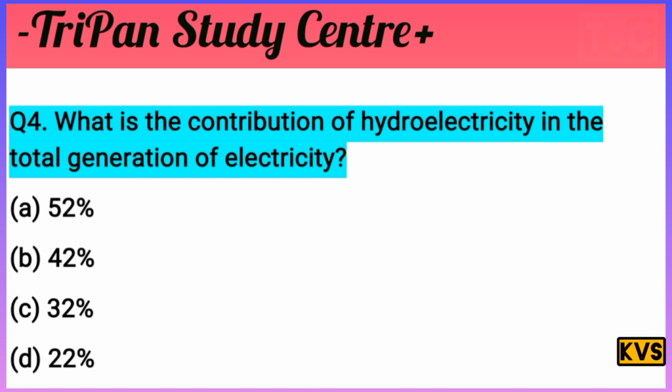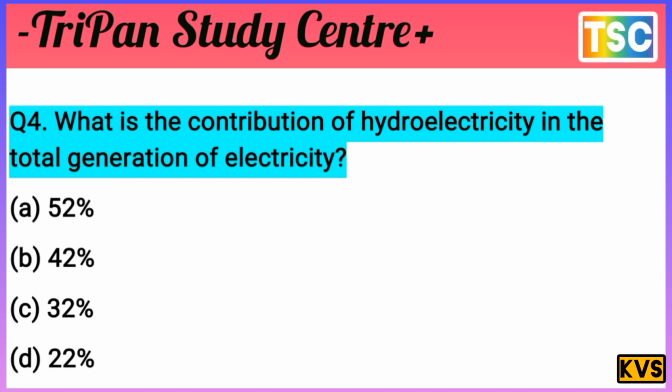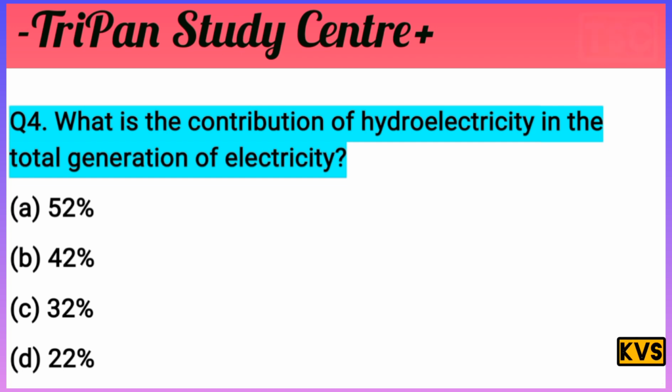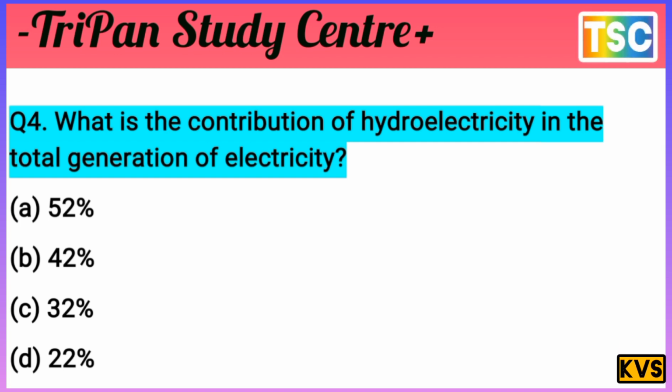What is the contribution of hydroelectricity in the total generation of electricity? The answer is 22%, because the percentages are given directly. It is D 22%, not 52, not 42, not 32. 22% is the contribution of hydroelectricity in the total generation of electricity. The answer is D 22%. Let's see the next question.